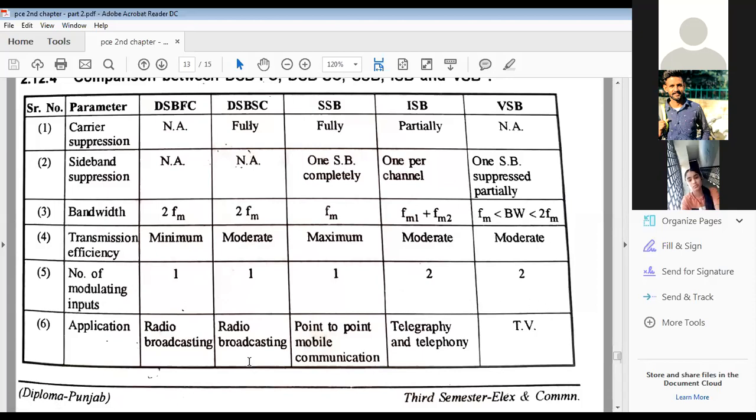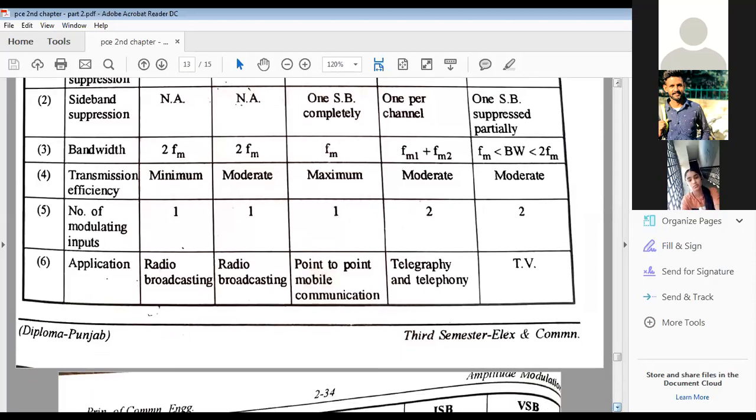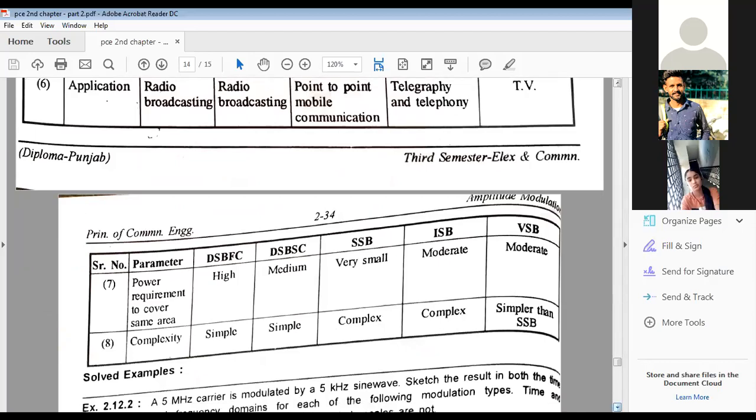Application: these two are required for radio broadcasting, and this is for point-to-point. ISB, of course, is for telegraphy and telephony, as well as telemetry. And this is exclusively meant for TV. Clear? So this is how I have shown at a glance the comparison of all the five amplitude modulation systems.